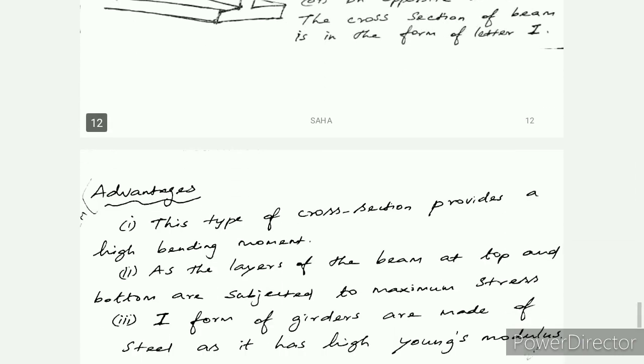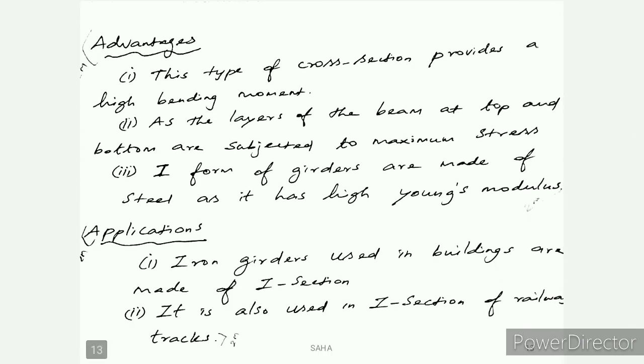Then we have to see the advantages and applications. Advantages: this type of cross section provides a high bending moment. Second point, the layers of the beam at the top and bottom are subjected to maximum stress. Third point, I-form girders are made of steel as it has high Young's modulus. Applications: iron girders used in buildings are made with I section. It is also used in the I section of railway tracks. So all the railway track iron rods are made in I shape form.